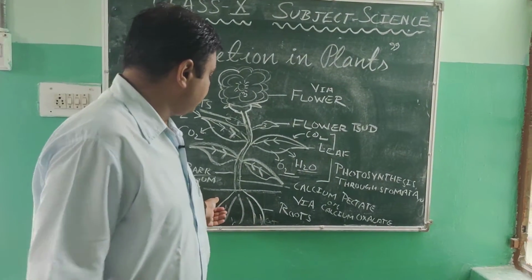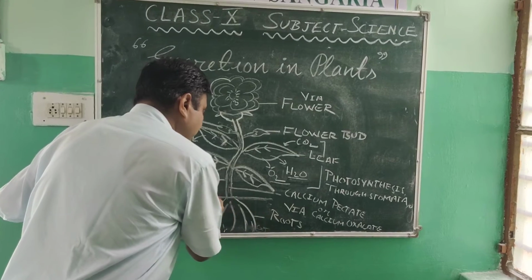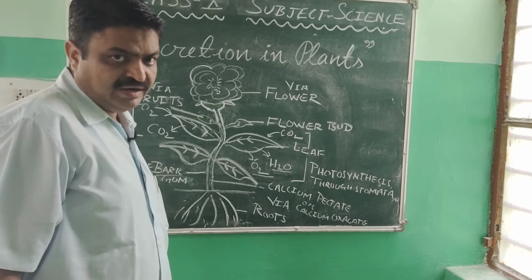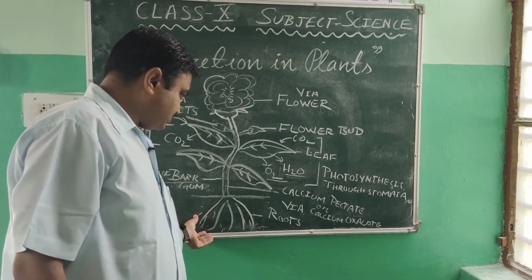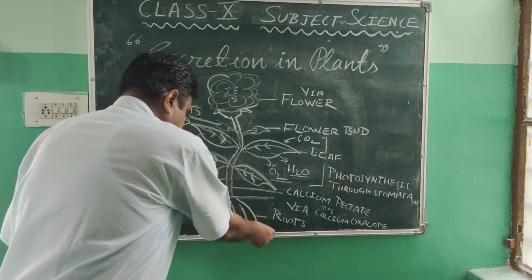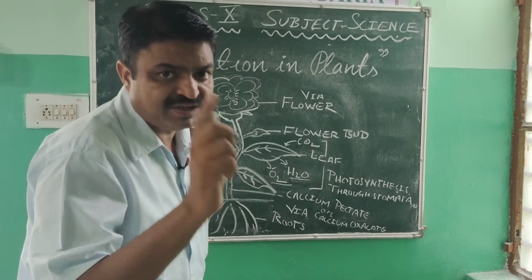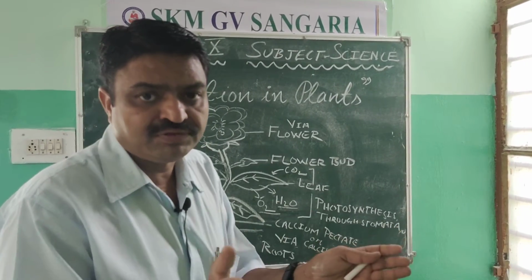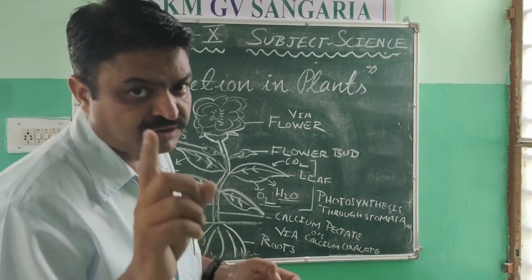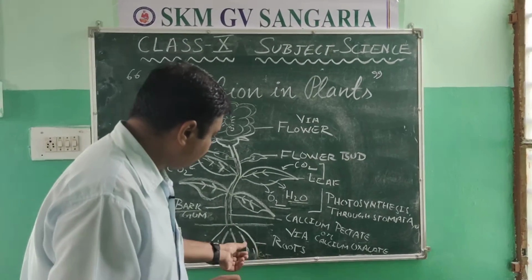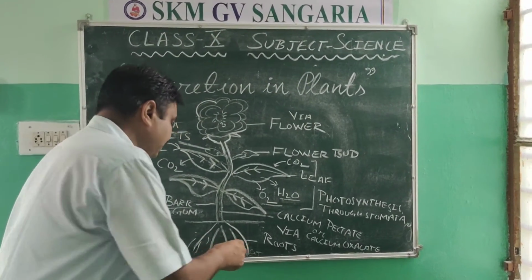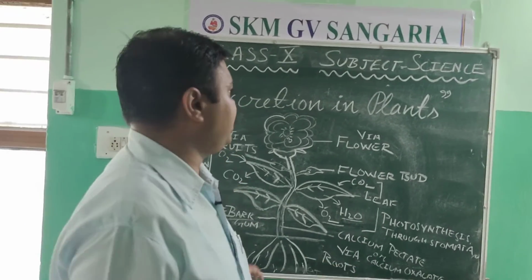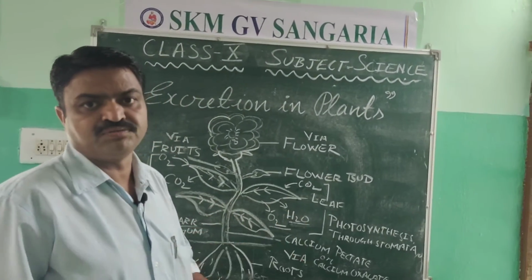After that, there are the roots, and roots are generally found inside the ground. And around the roots, what is found? Soil is found. So some waste substances are diffused around the roots. So roots also help the plant in getting rid of the waste. So that is about the excretion of plants, student.